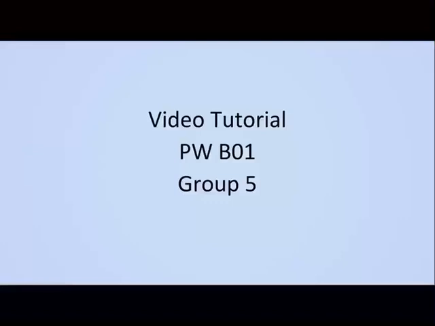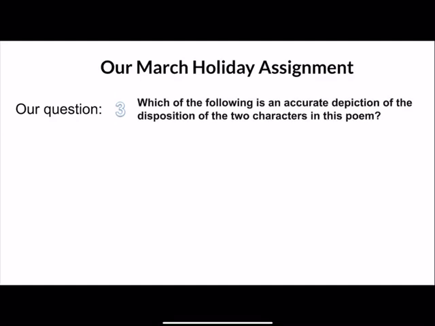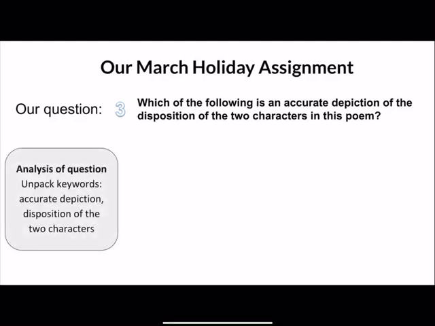This is our explanation on what was done for the March holiday assignment. We started off by analysing the question to further understand the question criteria. The question is, which of the following is an accurate depiction of the disposition of the two characters in this poem? We unpack the keywords in the question, which are accurate depiction, disposition.